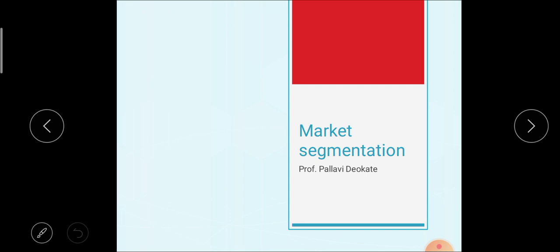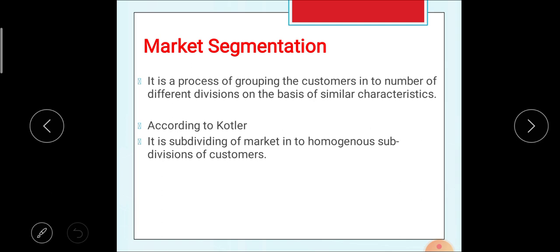In the previous lecture, we studied the market concept, then the 4 P's of the marketing mix. That means we have started marketing management in agribusiness. So in today's lecture, we are going to learn about market segmentation. You already studied market segmentation in the marketing course. So first of all, the definition of market segmentation.